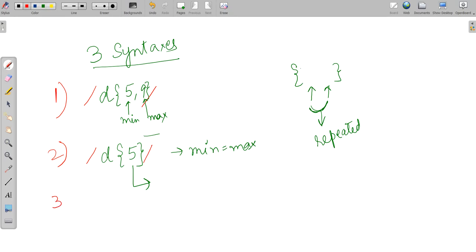And the third syntax, when we have 5 comma and there is no maximum value. So here we provide the minimum value and the comma, but we don't mention a maximum value. In this case, the maximum value will be assumed as infinite. So if we have 5 comma, that means 5 or more.